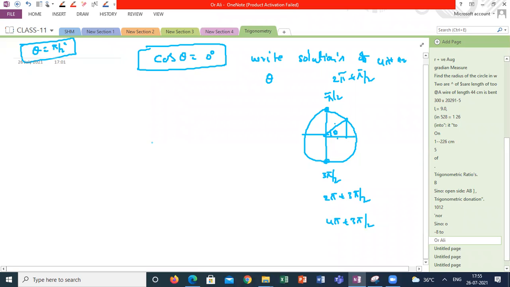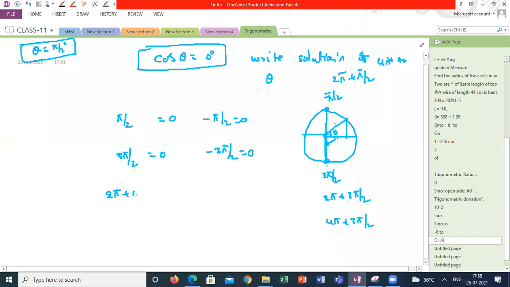How can we collect all these values? At 0 degrees it is 1, but at pi by 2 it is 0. At minus pi by 2 also it is 0, because when I'm rotating exactly 90 degrees backwards, the x-axis position is 0. The x coordinate is 0 here. So it is 0. At 3 pi by 2 it is 0. At minus 3 pi by 2 also it is 0.